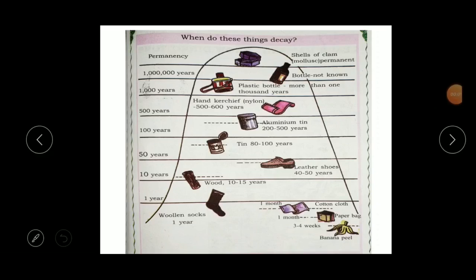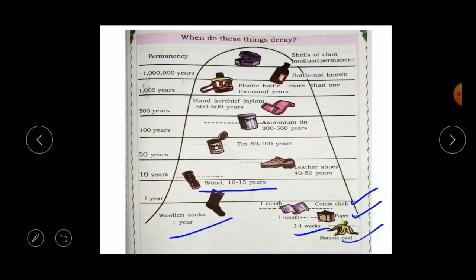So the next concept is, when do these things decay? Here are some things. Let us see when these things decay. The first one, here you can see, cotton clothes take 1 month to decay, and paper bags also take 1 month to decay, and the peel of banana takes 3 to 4 weeks to decay. Here woolen socks take 1 year to decay.